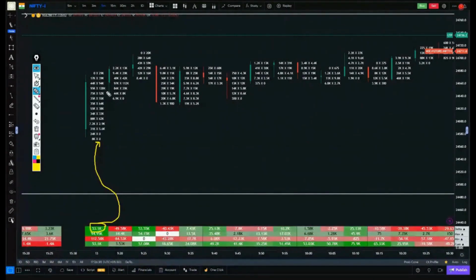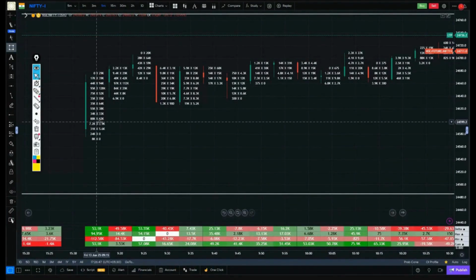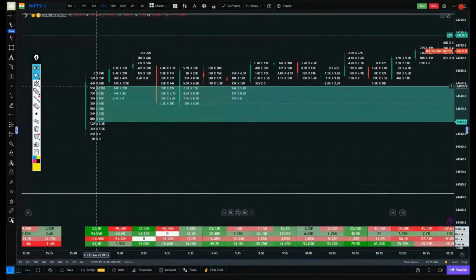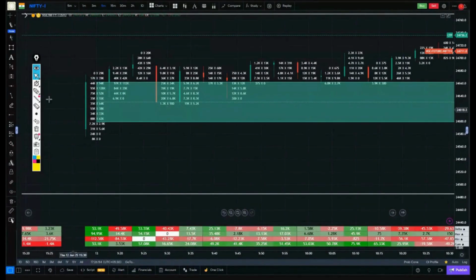Like this one, 1,28,000, 94,000, 52,000, 55, 64, 30, 62, meaning this entire zone is where the most buying activity has taken place. So what indication did the first candle give? That this is the place where the most buying activity has happened. Now, until this entire zone is not broken on the downside, until the market comes down to here, we can expect that the market will be bearish somewhere.